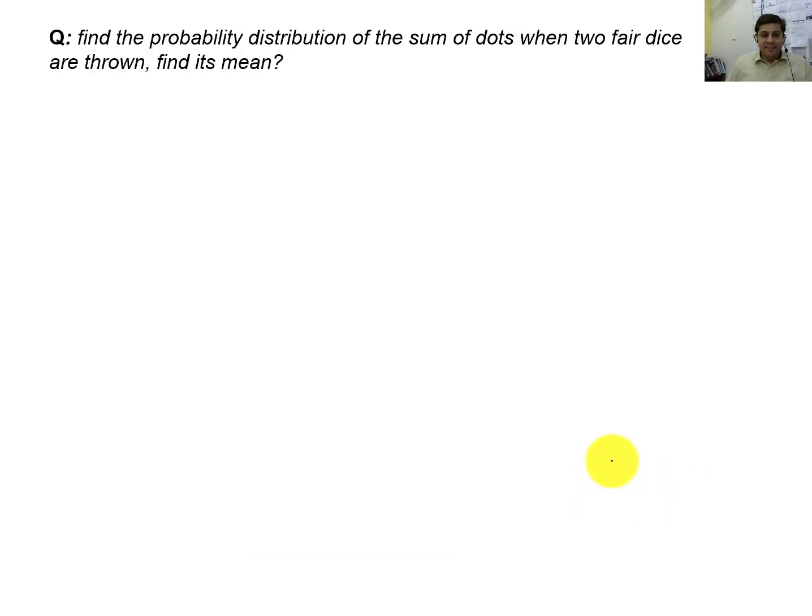Okay, there is another example. Find the probability distribution of the sum of dots when two fair dice are thrown. Find its mean. So you already understand this phenomenon when you throw two dice. First of all, you need to understand what the sample space will be.